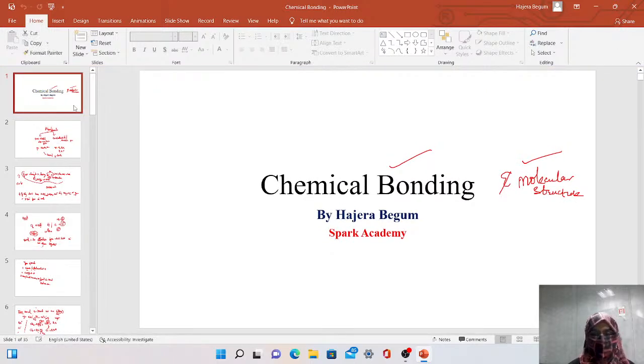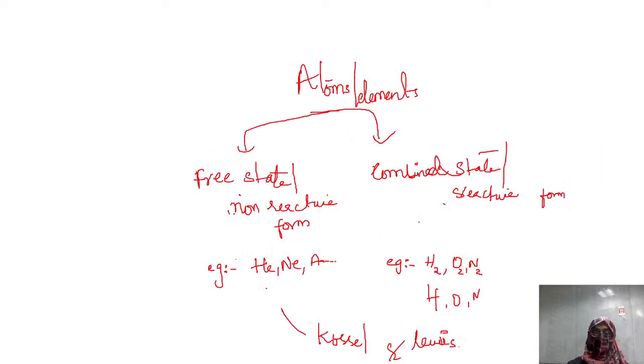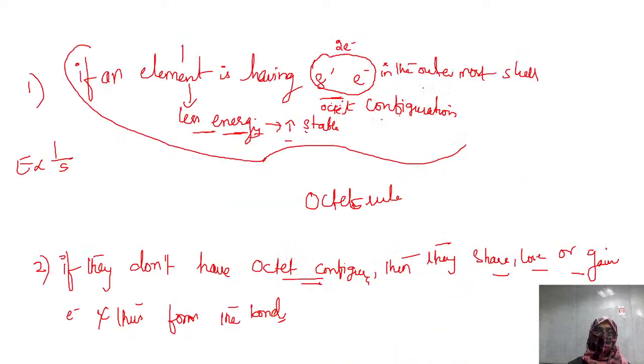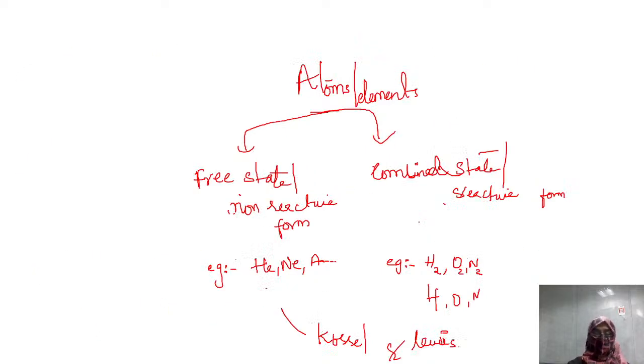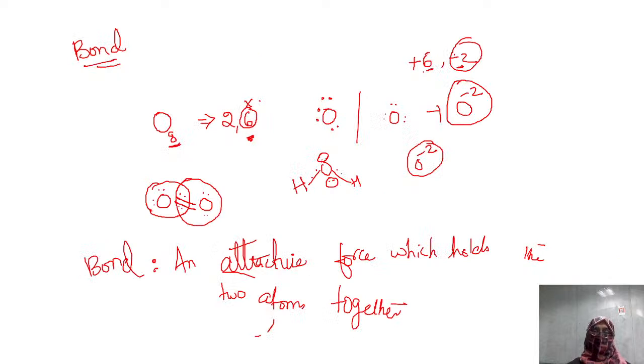So, just a quick review of the previous class. Two days back, this is the third class of chemistry. In the first class, we discussed the chapter chemical bonding and molecular structure. That is chemical bonding only; the molecular structure part has not yet started, and will start today. We discussed that atoms, elements or chemicals exist in two forms: free state and combined state. The reason is the octet configuration, given by Kossel and Lewis. The octet rule came and gave two definitions.